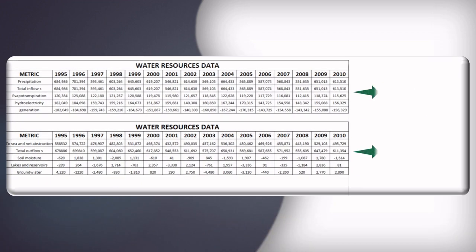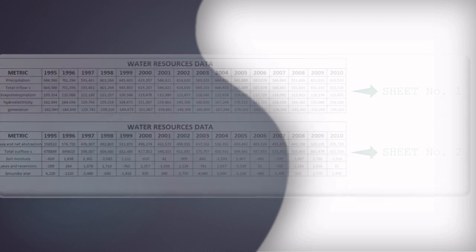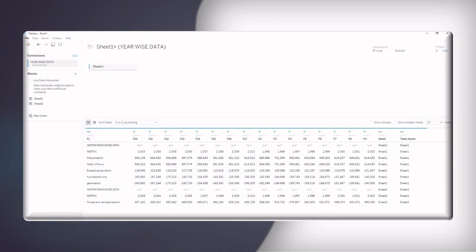As you can see, we have two Excel sheets, sheet 1 and sheet 2. Both these sheets have a header above, mentioned as water sources, and then the column names and further the rows. This data, when accessed in Tableau, would be shown like this, where column names would be shown as F1, F2, and the first row shows data only for F1, which was actually the header, and further column names are shown as rows.